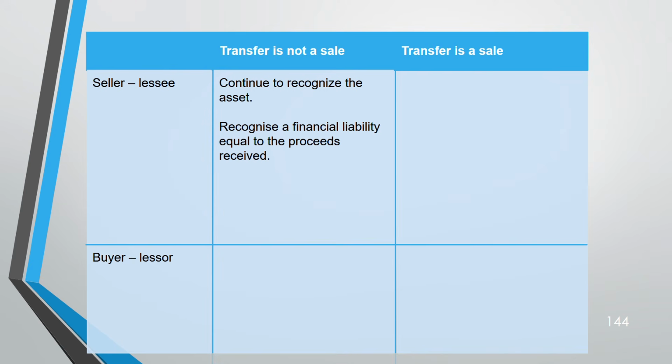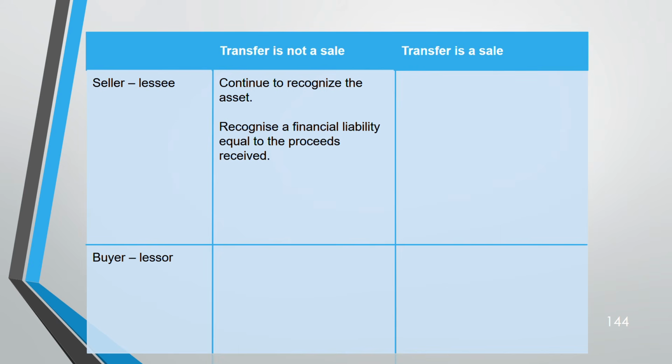Then, what you have to recognize? See, it's a sale and a lease back. You're using it under lease. So then you recognize a financial liability equal to the proceeds received. That means, when you're selling it, you have received something, no? First, forget about lease back, first is sale.